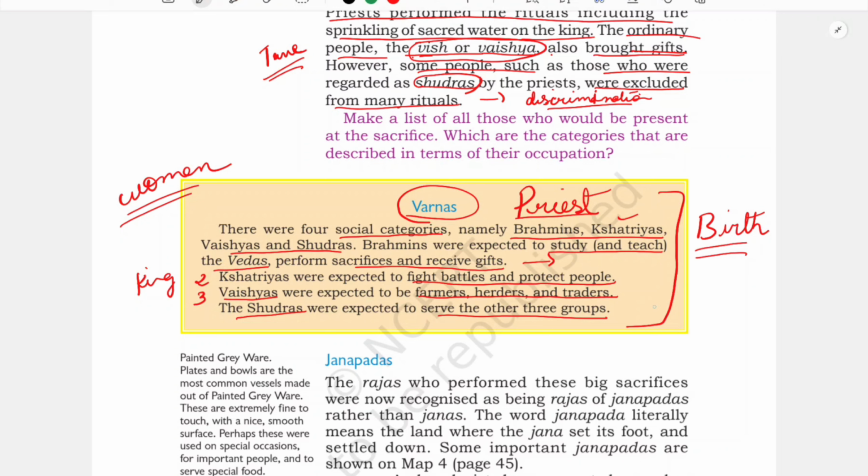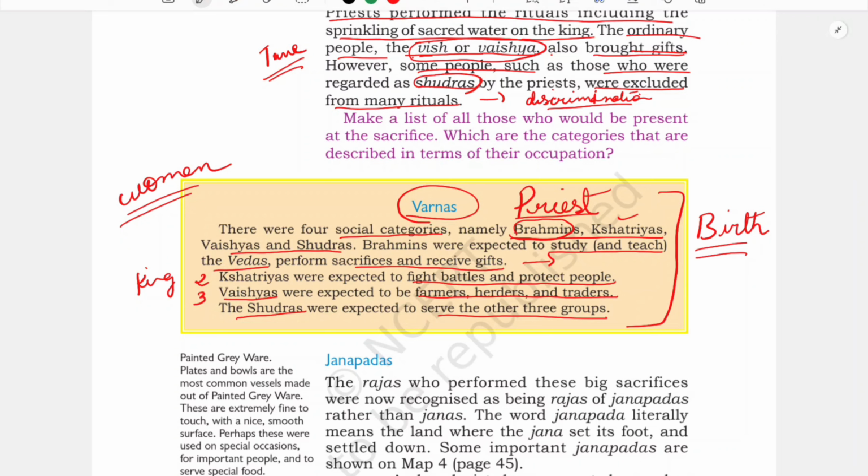All those things brought discrimination and many other things, about which we will learn more in your higher classes. What you have to understand here is that this was the beginning, the initial period where society was being divided into four categories based on their work. But later on, slowly they started manipulating everything, especially the Brahmin class. They wanted to dominate and remain higher in the hierarchy. And when it was initially divided, many people did not accept this Varna system. Why? Because some kings used to think that they were superior to the priests.